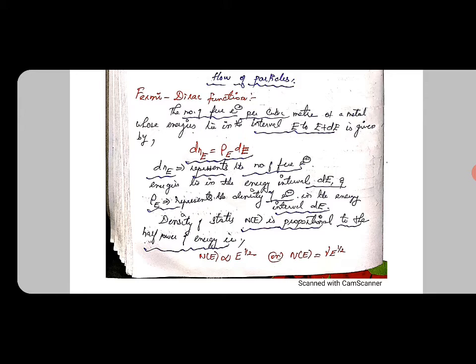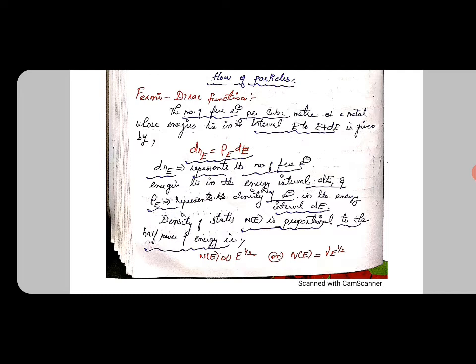Here dN(E) represents the number of free electrons in the energy interval dE, and rho(E) represents the density of electrons in that energy interval.